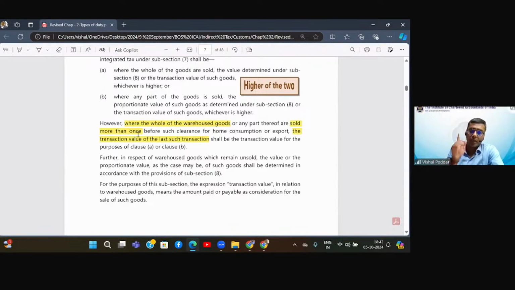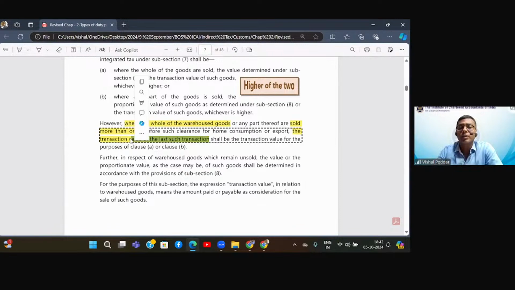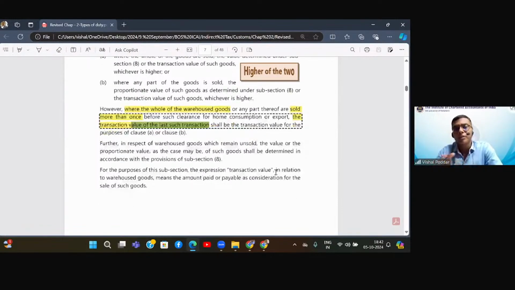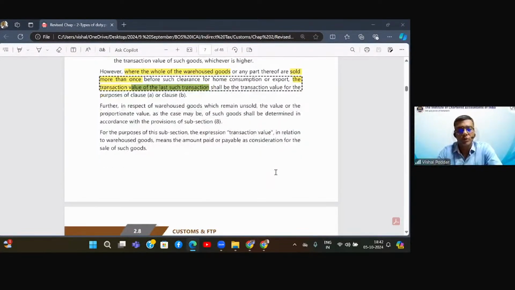Now, when Z is going to get these goods cleared, at that time, how will the valuation be done by the customs? Again, they will first take the value as per their valuation rules, adding all the customs duties, etc. Or they will take our sale value. Now, we had said whichever is higher. Now, the question is which sale value, because now there are multiple sales. The law says we will take the sale value of the last of these transactions. So the last of these transactions is between Y and Z. They will take the sale value of Y to Z, that is the last sale value, compare it with their valuation rule value, whichever is higher. This will be the final taxable value for computing the customs duty.